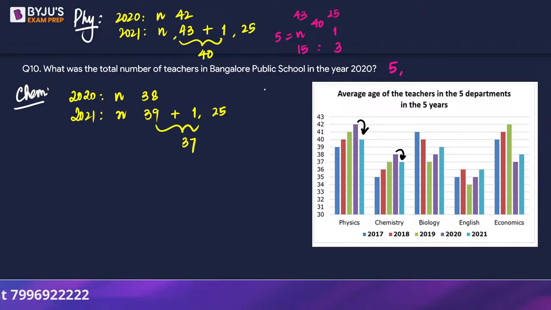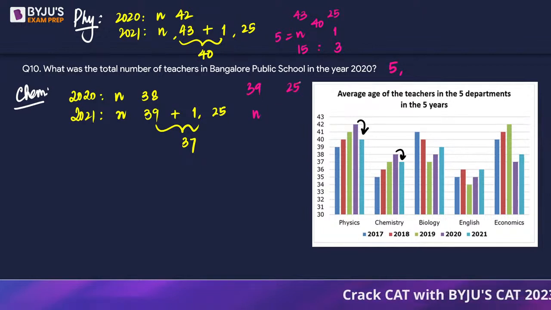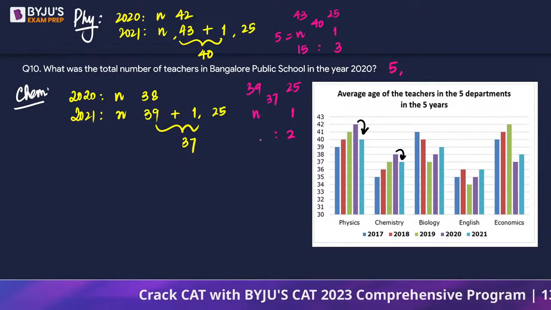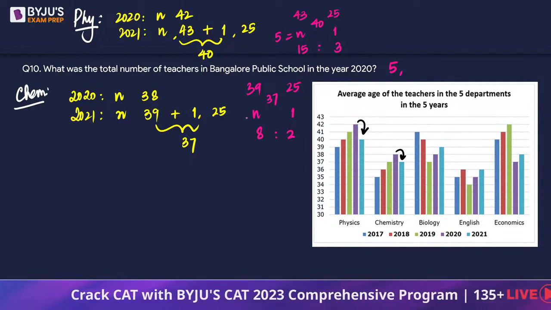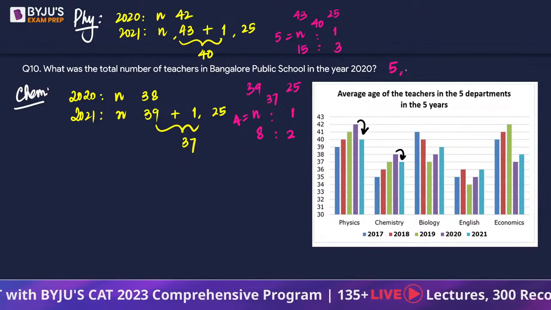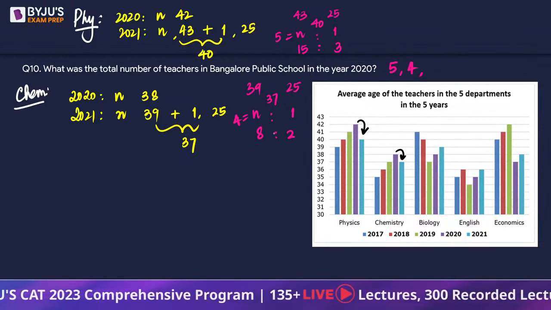So let's use allegation here. So we have 39 with N and 25 with 1 such that the average is 37. If I took the difference, it is 37 and 25, which is 8. So N is going to be 4. 4 is to 1 and 8 is to 2. They are same. So another 4 teachers.